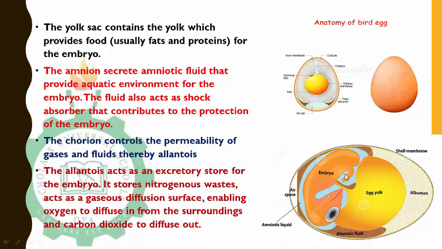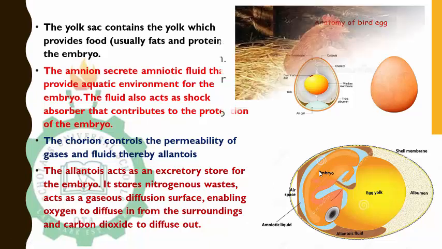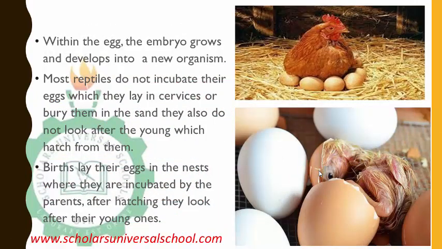So we can see all those parts. You can see an embryo developing, feeding on the yolk. This is the air space. This is the amniotic fluid that serves as the shock absorber. This is the fluid, liquid here. The abdomen is air, and this is the egg, the shell membrane. Okay, so within the shell, the embryo grows and develops into a new organism.